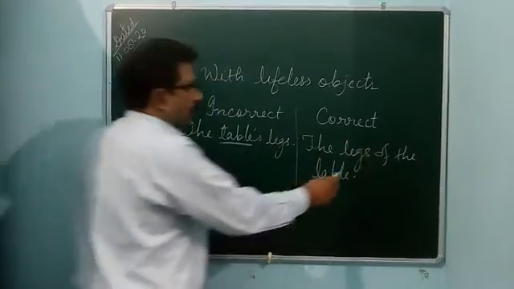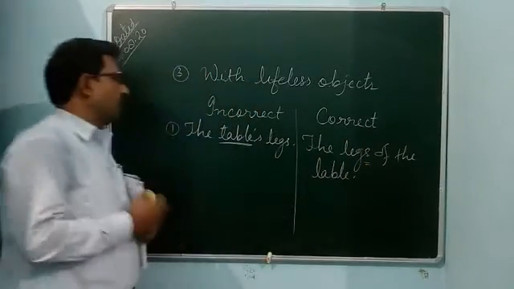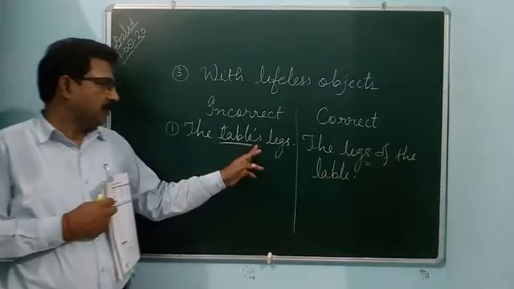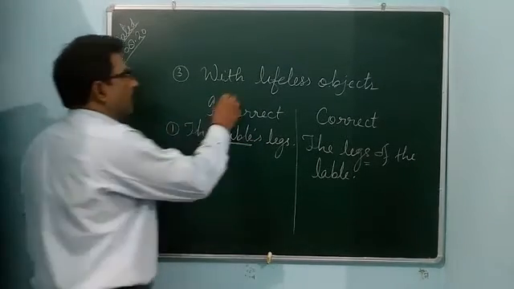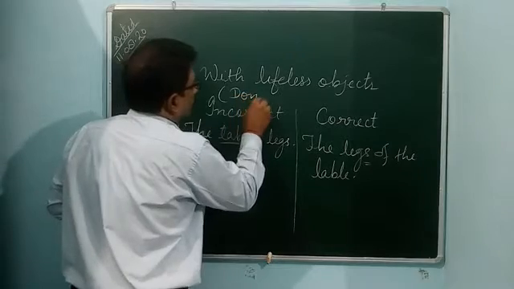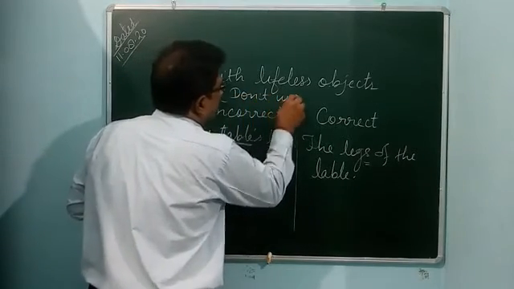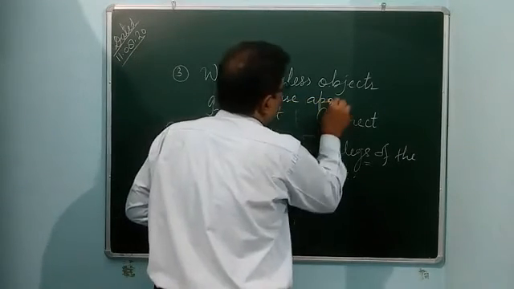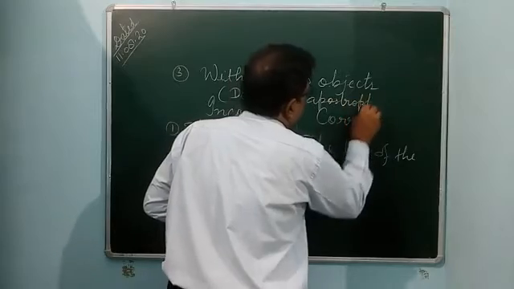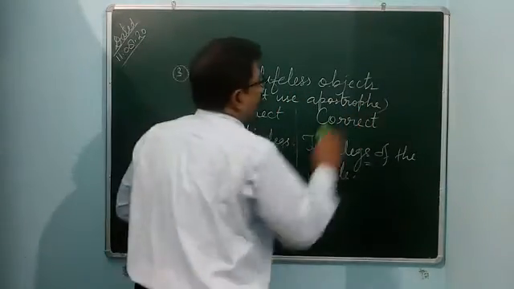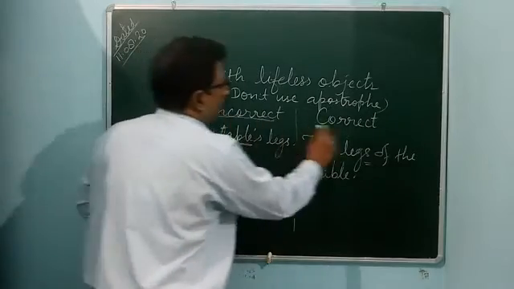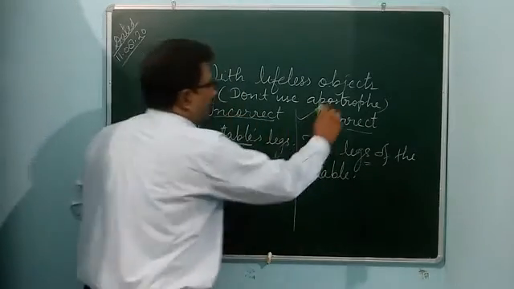So don't use an apostrophe for a lifeless object. Don't use an apostrophe with a lifeless object. So this is incorrect and this is the correct use.